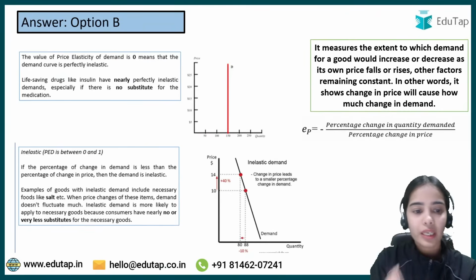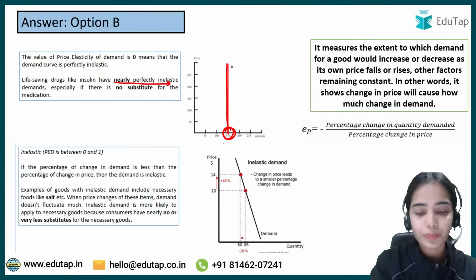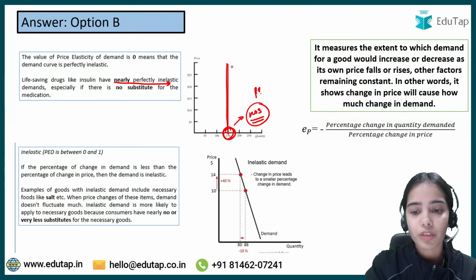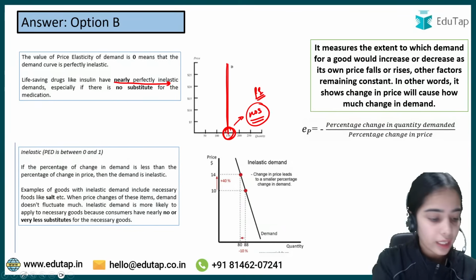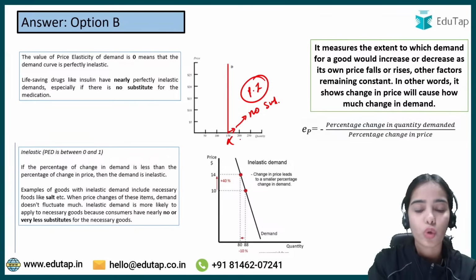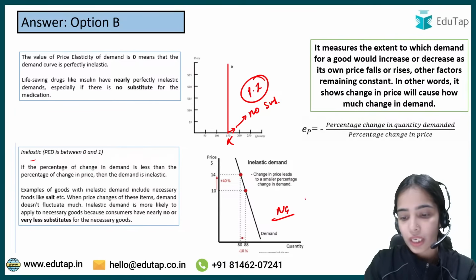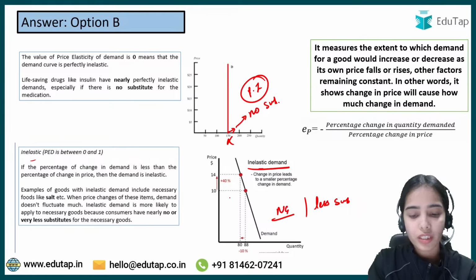Here you can see that perfectly inelastic demand, where the demand is not changing at all, has no substitutes. No substitute means perfectly inelastic demand, where the demand does not change at all. Inelastic demand is for the necessary goods, or goods with fewer substitutes, where the demand changes very slightly, where the demand is not much elastic.